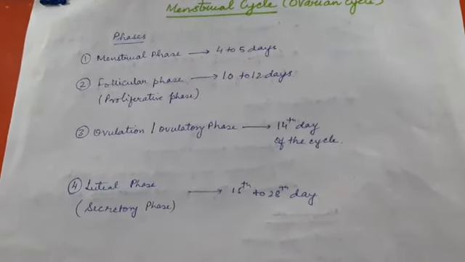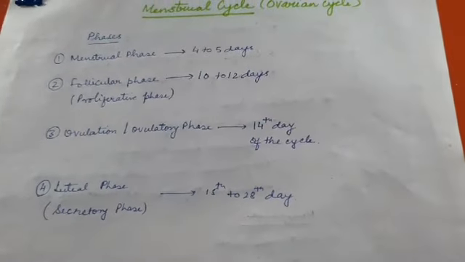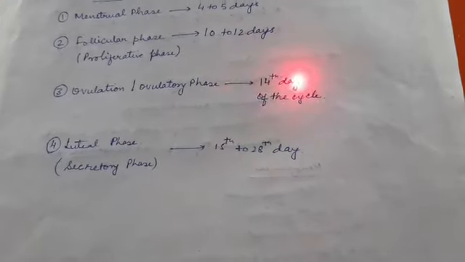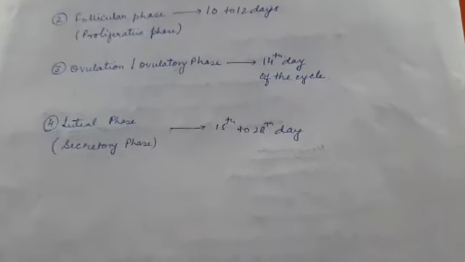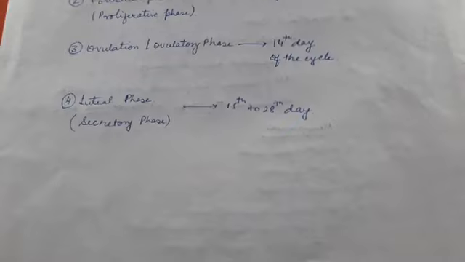Third phase is known as ovulation phase or ovulatory phase. Actually it is not a phase, it is just a day or the time when ovulation takes place. It takes place normally on the 14th day of the cycle, but as it is said, it shows variation in human female, so it is not necessary that it takes place on the 14th day, but if we calculate perfect 14 days, then ovulation should take place on the 14th day, and after this, from the Graafian follicle, that secondary oocyte will be released, and Graafian follicle remains, it will change into corpus luteum.